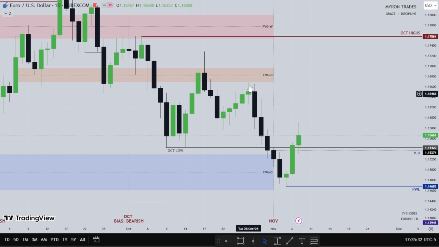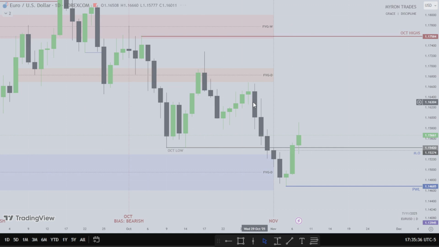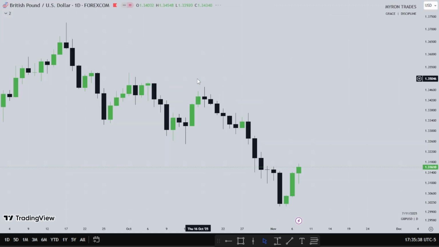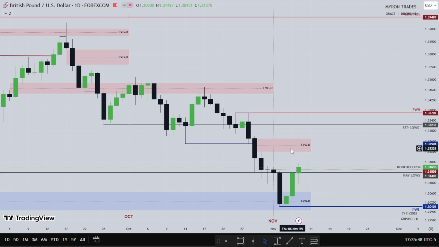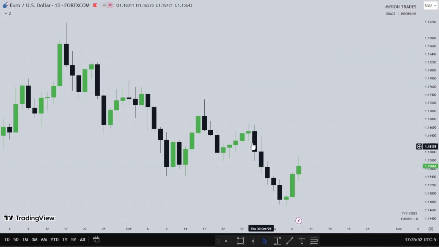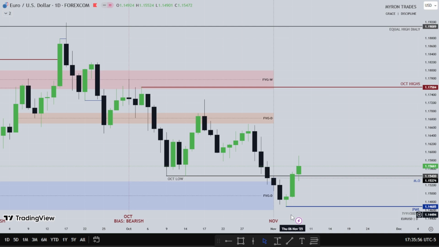So as you can see, this leg lower, right? Let's switch to GU and see what GU has. So this is pound USD, right? Pound USD with the run down, there's a fair value gap right here that I'm watching if price wants to reach into this fair value gap. Now on euro there is no fair value gap. We just see it run down directly.